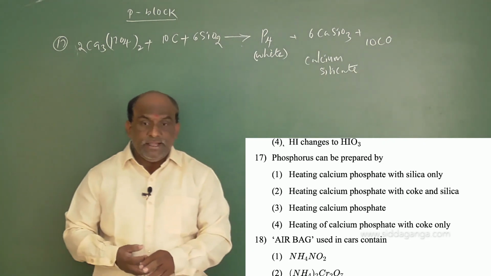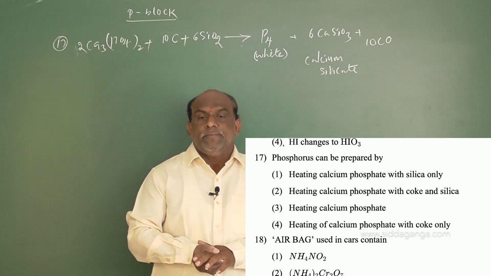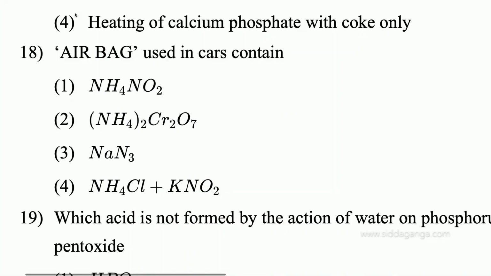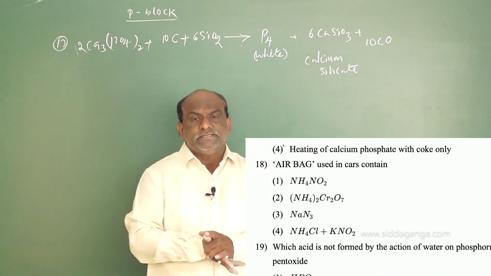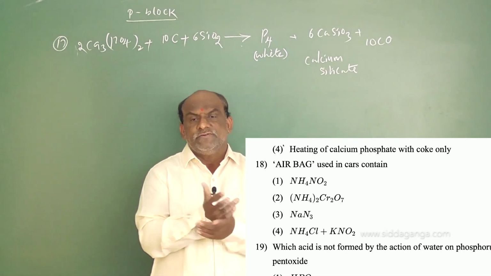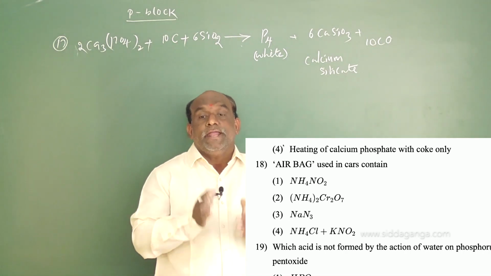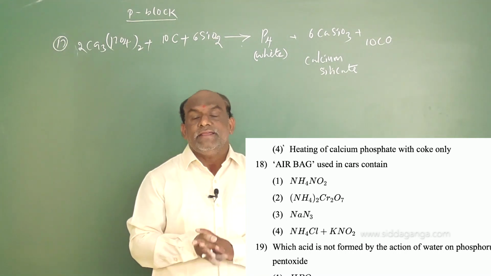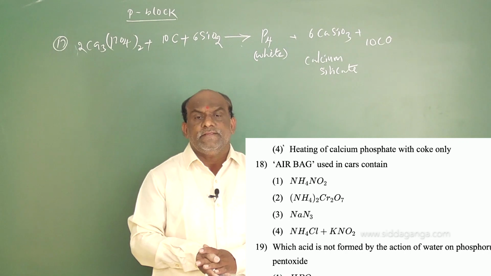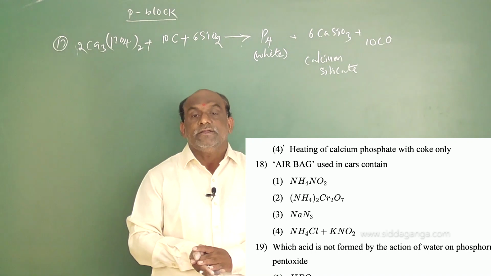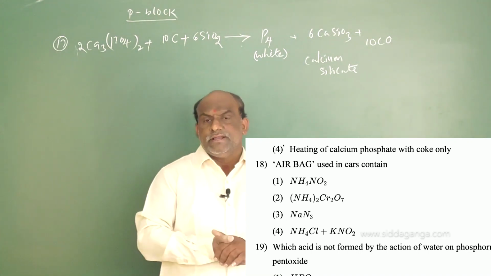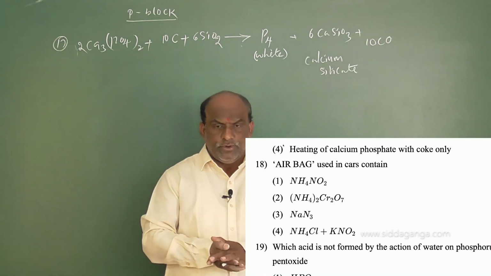And next, question number 18: airbags used in cars. We already know that nowadays cars have airbags to protect human life. When an accident takes place, airbags will automatically be opened. How are they opened? The airbag contains NaN3, which is called sodium azide. On decomposition of sodium azide, it liberates which gas? N2 gas. A brief explanation was there regarding this, but we don't need that.